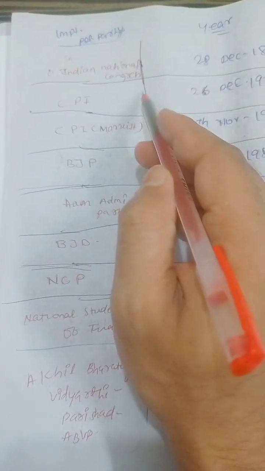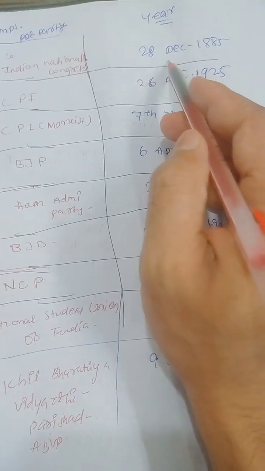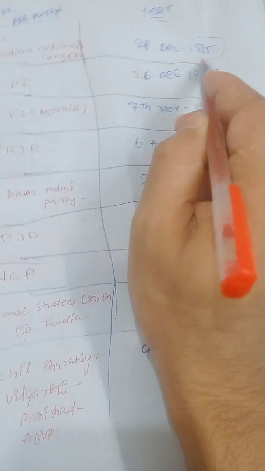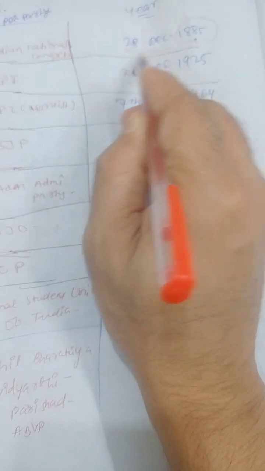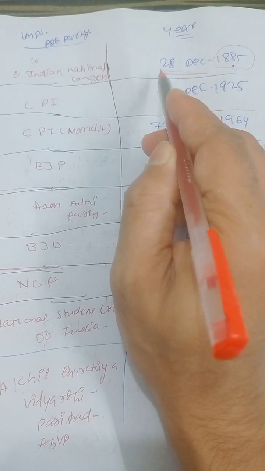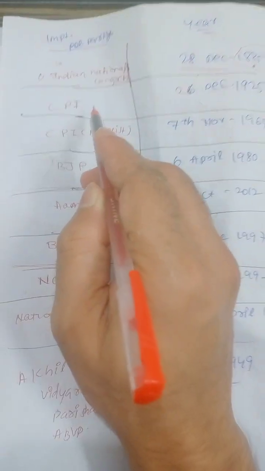Then I would like to switch to the discussion of the table chart. This is going to be important from the exam point of view, a surprise from my side to you: important political parties and years. Indian National Congress was created on 28 December 1885. Nowadays there is no utility in remembering only 1885. We have to remember the full date, 28 December 1885. Then you can crack the questions.